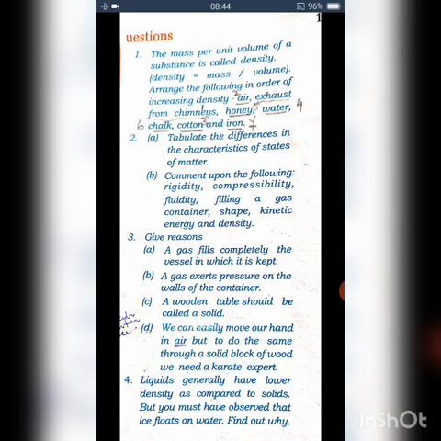Then the last one: we can easily move our hand in air, but to do the same through a solid block of wood, we need a karate expert.